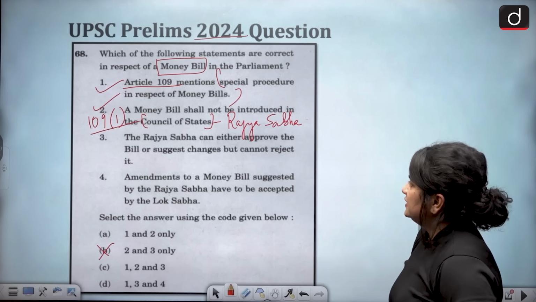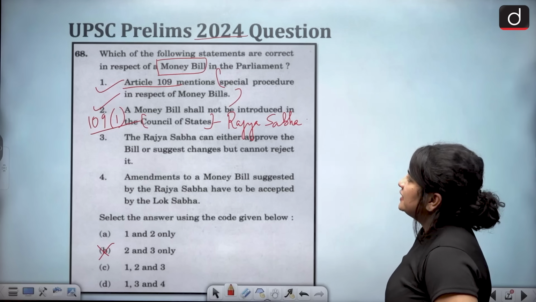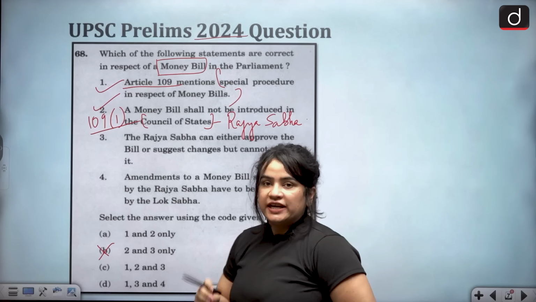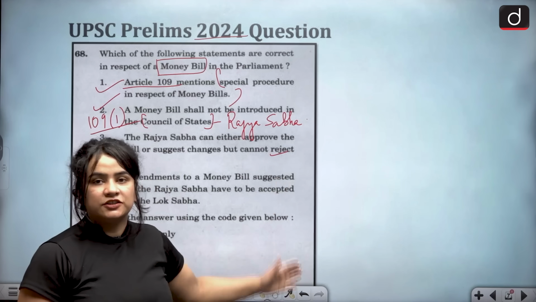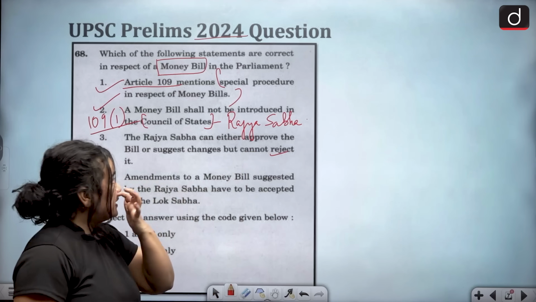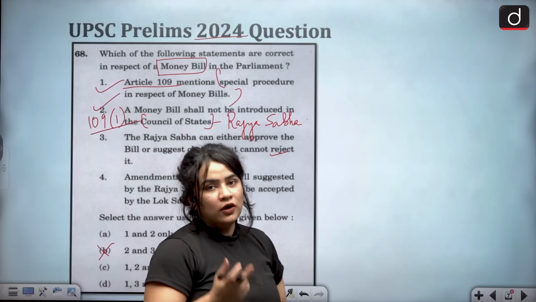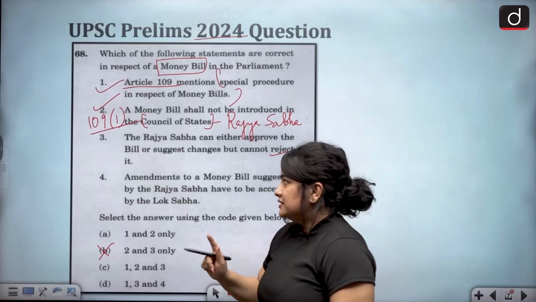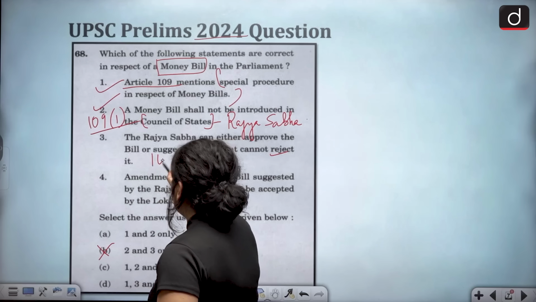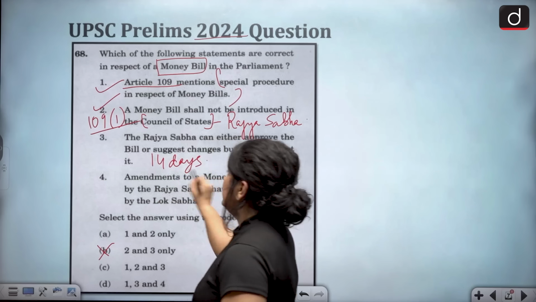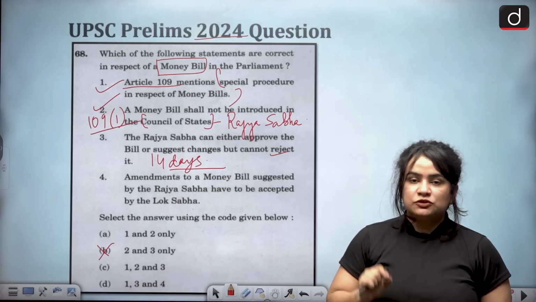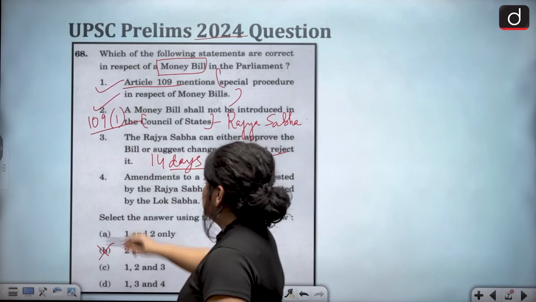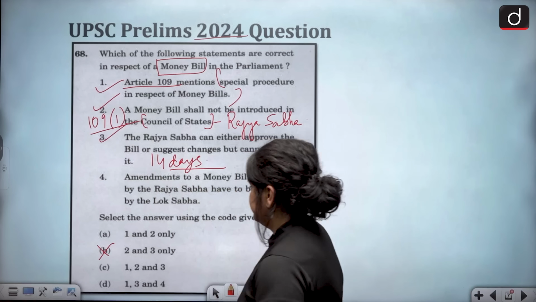The third statement says, the Rajya Sabha can either approve the bill or suggest changes, but cannot reject the money bill. This is again an accurate statement. The Rajya Sabha can either approve or suggest changes. It cannot reject the money bill. And if the Rajya Sabha does not return the money bill within 14 days, then the bill is deemed to have passed by the Rajya Sabha. All right. So again, this statement is correct.